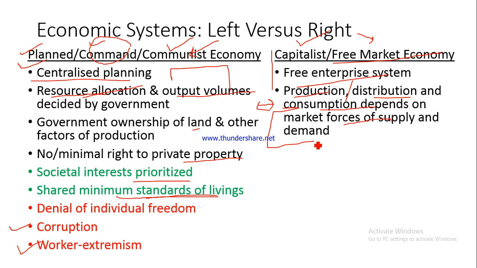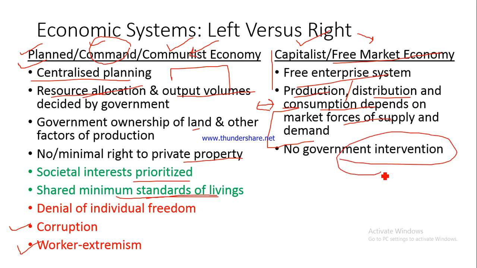Again, let me give another example. How many cars would be produced in such economies is not decided by the government. It is decided by what is the demand. How many people are looking to buy a car. Depending on that, the different businesses decide how much quantity to produce, how many cars to produce. So this is the difference between the two economic systems, and there is absolutely no government intervention. As I said, free enterprise. How much to produce, whom to distribute the produced items, and who is going to consume the produced items, everything is decided by the market forces.